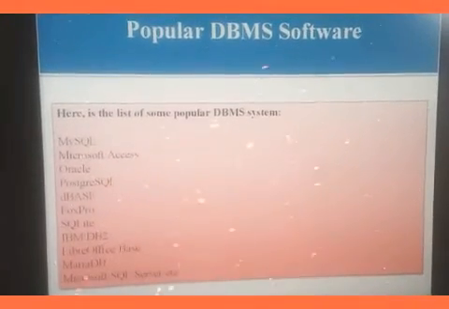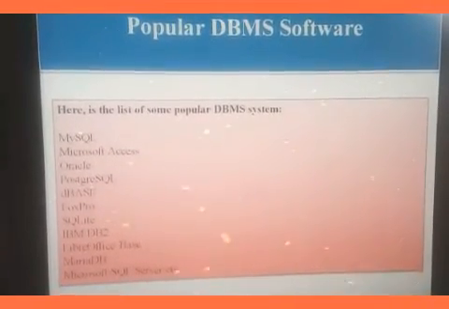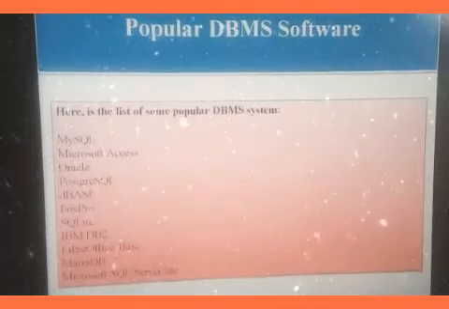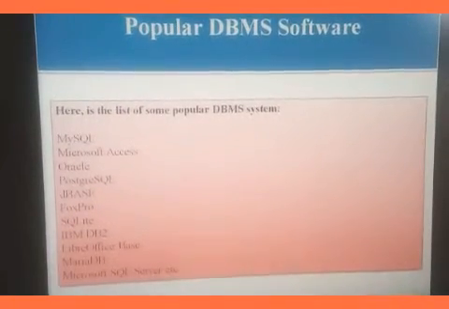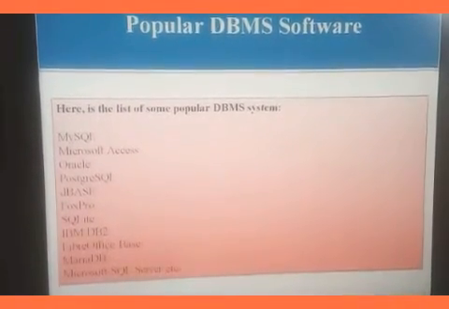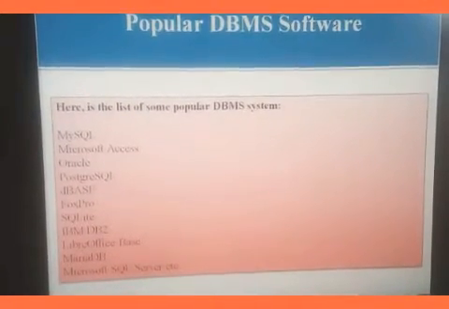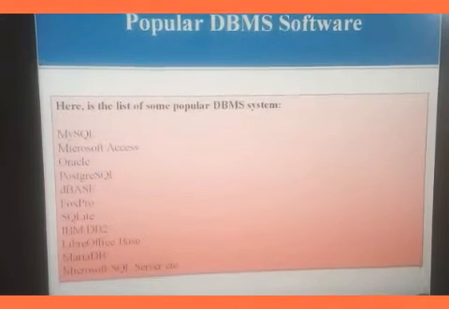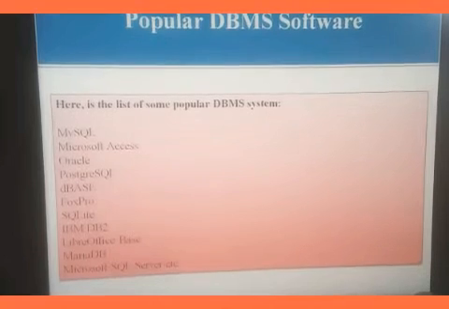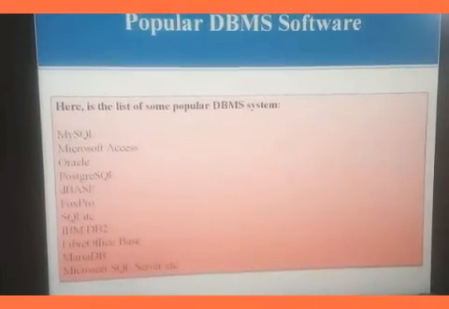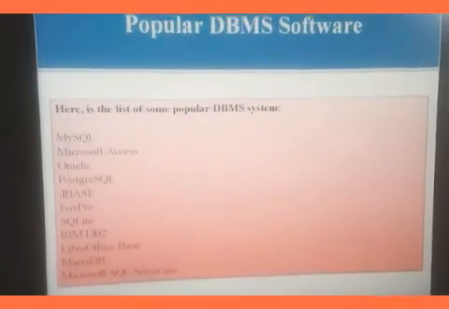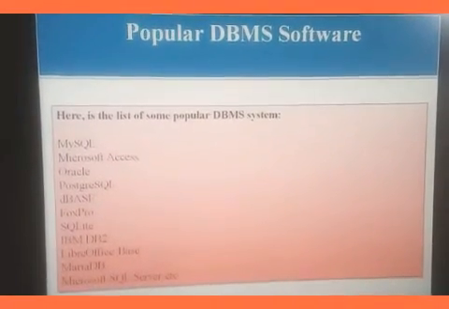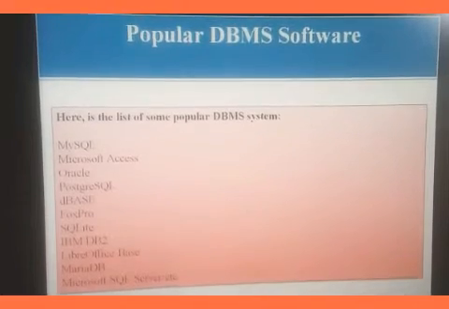And some popular DBMS softwares are MySQL, Microsoft Access, Oracle, PostgreSQL, dBase, FoxPro, SQLite, IBM DB2, LibreOffice Base, MariaDB, Microsoft SQL Server and more. So these are the popular DBMS software. We can use one of the software and create our data.